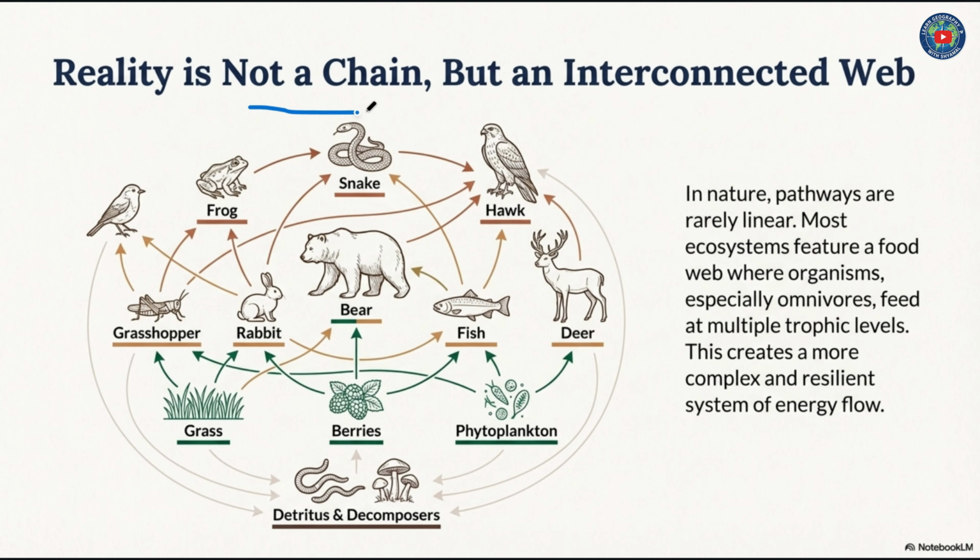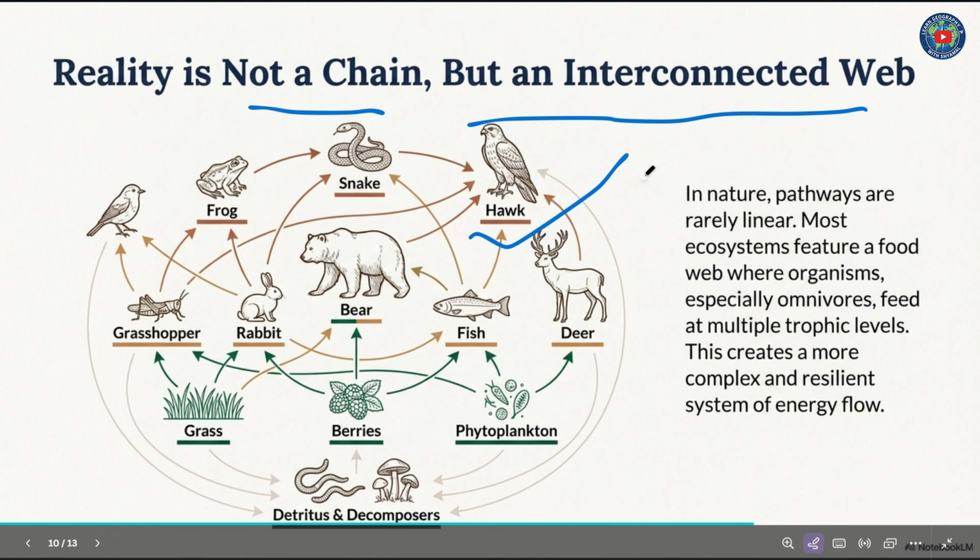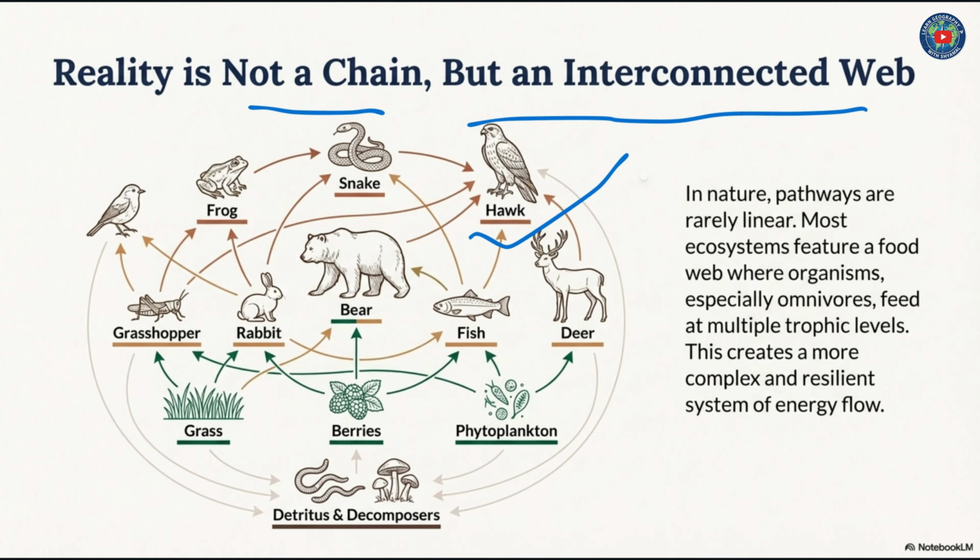Reality is not a chain but an interconnected web, like this diagram. In nature, pathways are rarely linear. Most ecosystems feature a food web where organisms, especially omnivores, feed at multiple trophic levels. This creates a more complex and resilient system of energy flow.